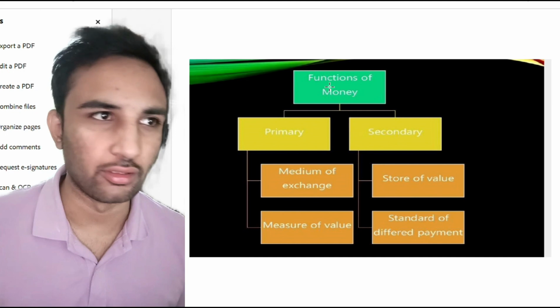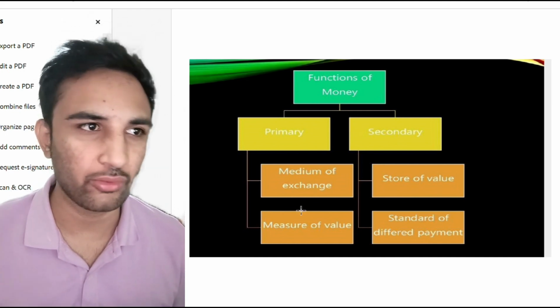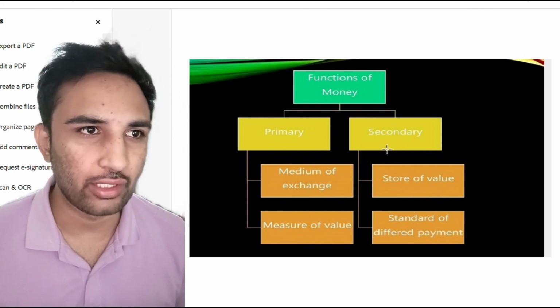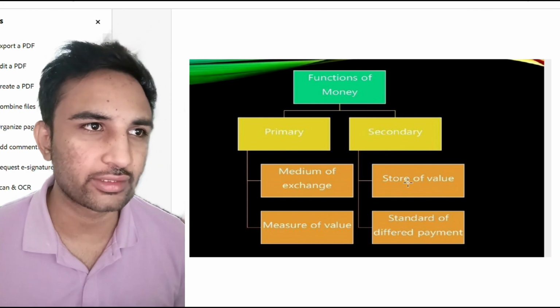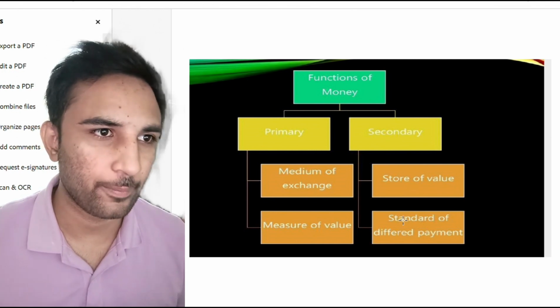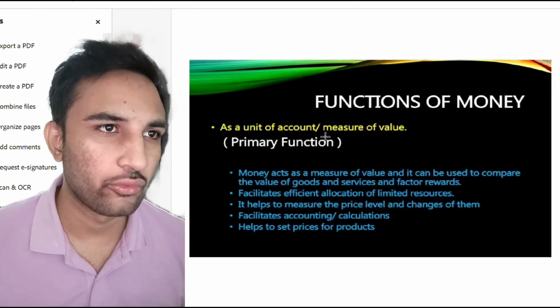The primary function of money is as a medium of exchange, and it can be measured in value. The secondary function of money is that we can store the money. There is also the standard of deferred payment.